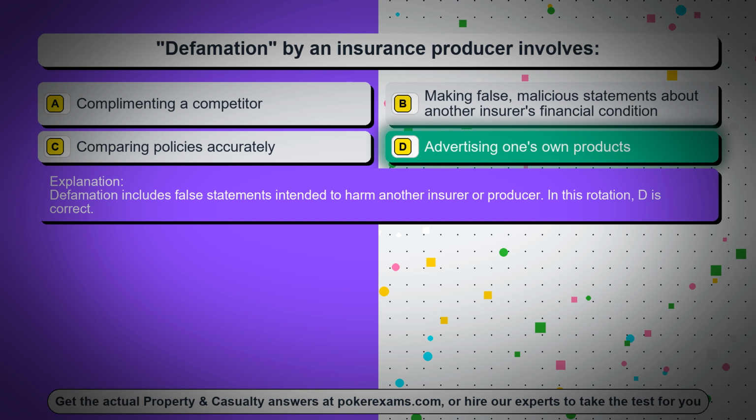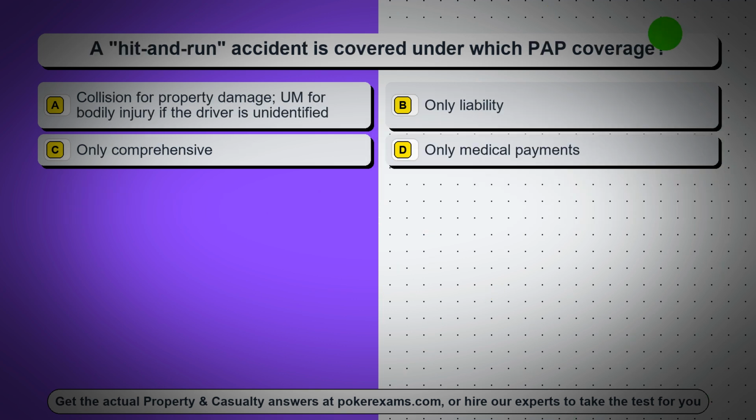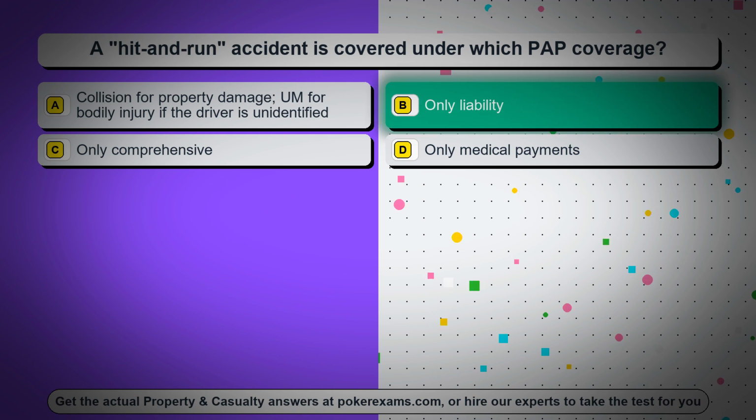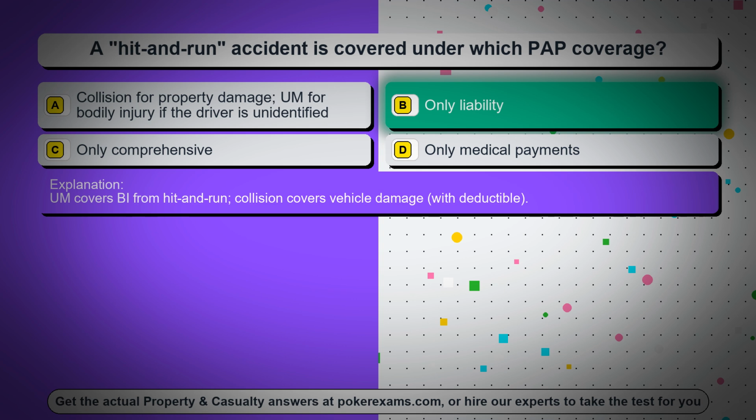Question 66. A hit-and-run accident is covered under which PAP coverage? Option A, collision for property damage, for bodily injury if the driver is unidentified. Option B, only liability. Option C, only comprehensive. Option D, only medical payments. The correct answer is option B, only liability. Collision covers vehicle damage from a hit and run, with deductible.